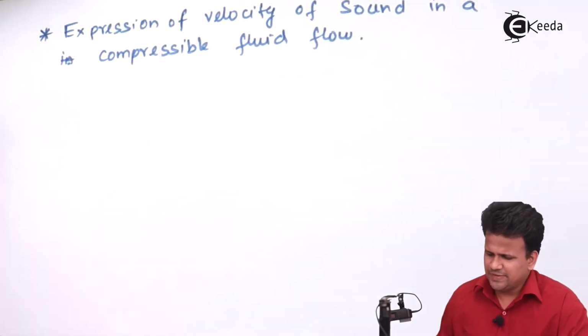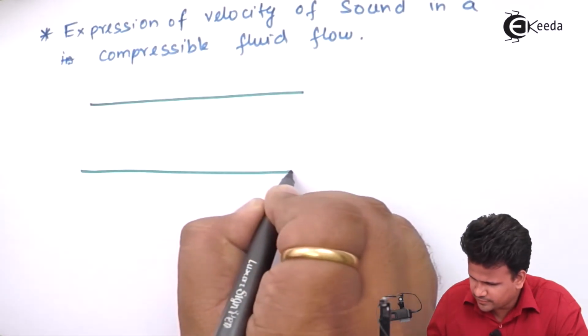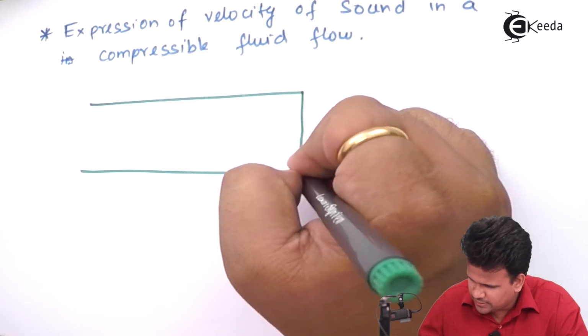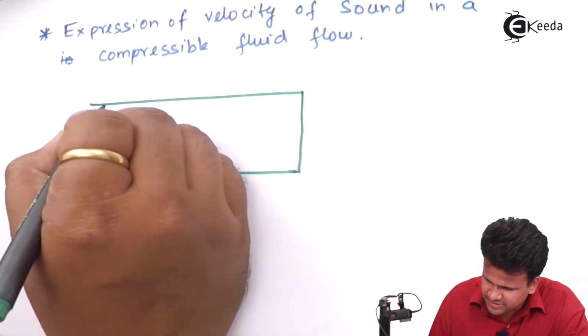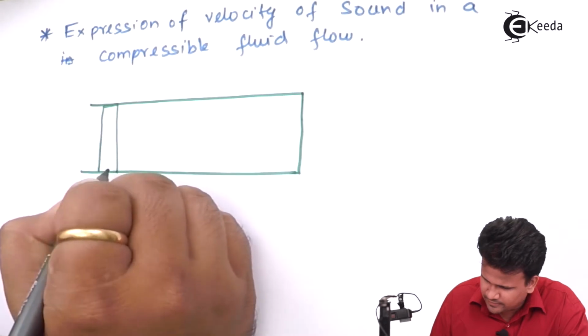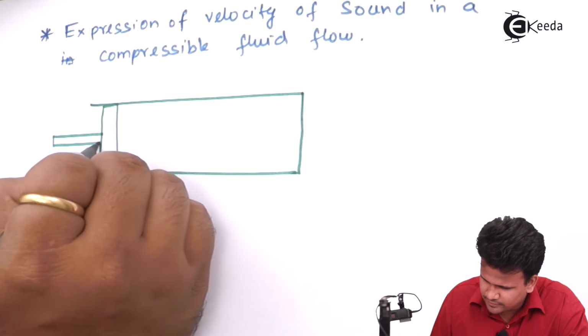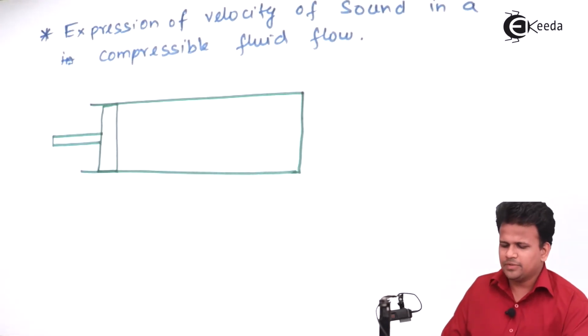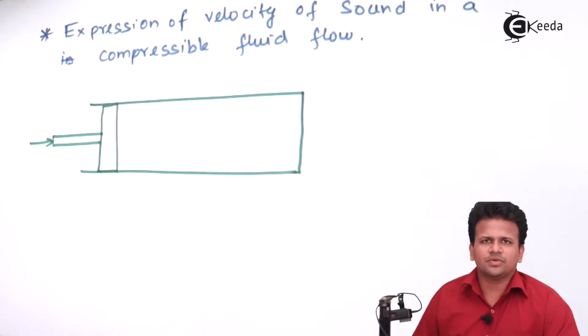What we'll do is we'll take a cylinder. In this cylinder, we'll attach a piston. Now, to this piston, we'll apply some amount of force towards the right.